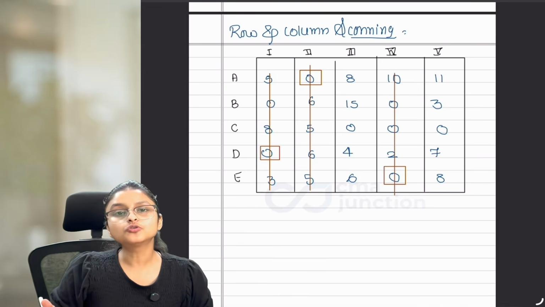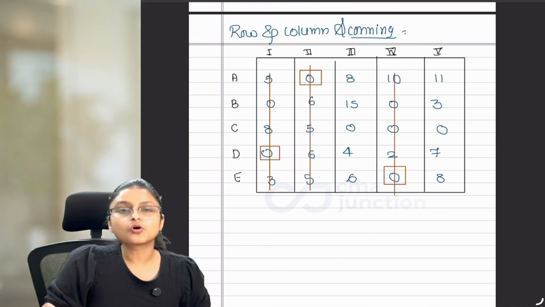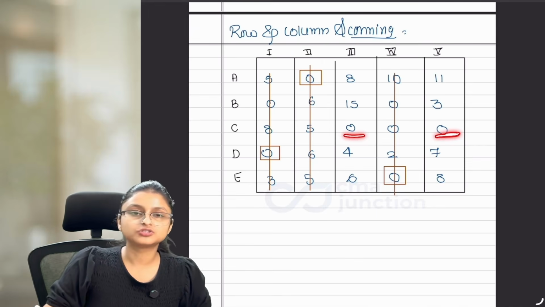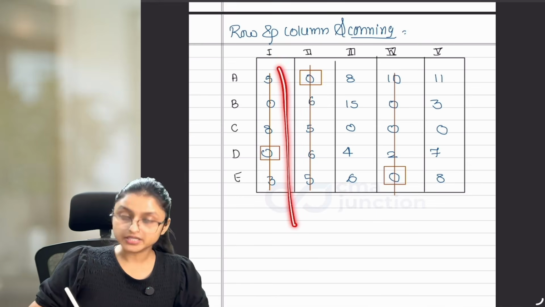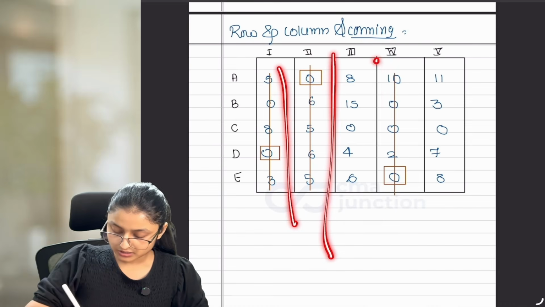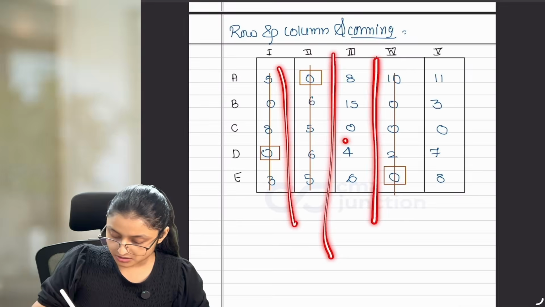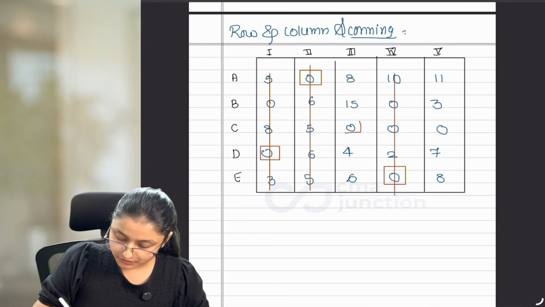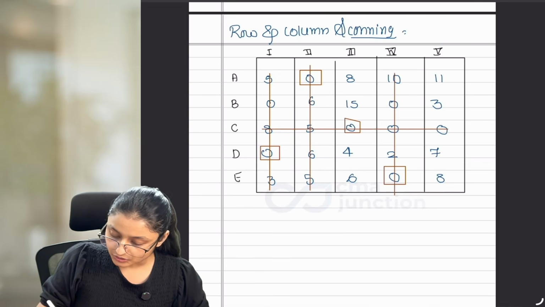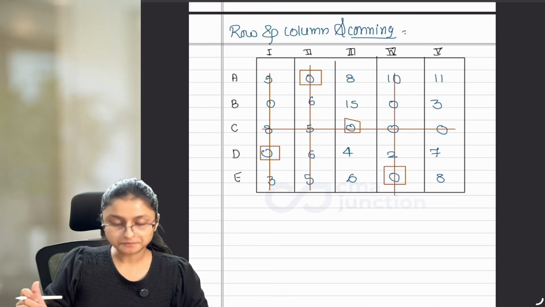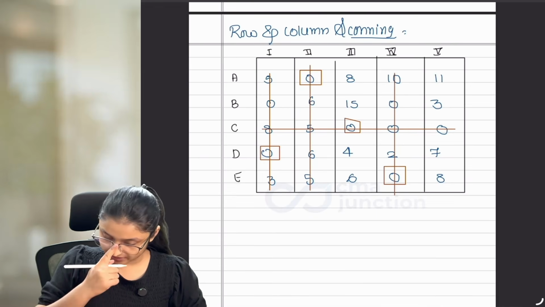Now we have to move to column scanning. Why move to column scanning? Because we are left with 2 zeros. Hence we have to move to column scanning. Now this column is already cut. This column is already cut. This is the column which I have to see. And here we have 1 zero. If 1 zero is there, you can mark it. And as you are doing column scanning, you have to cut the row. Okay? Now this is what I'm getting.